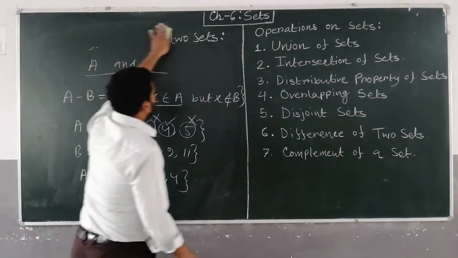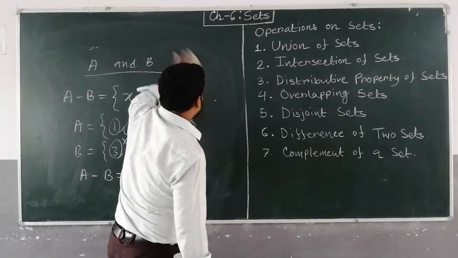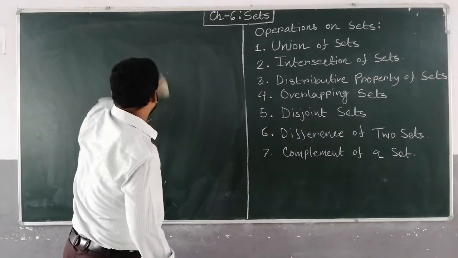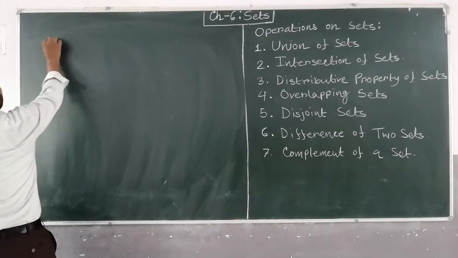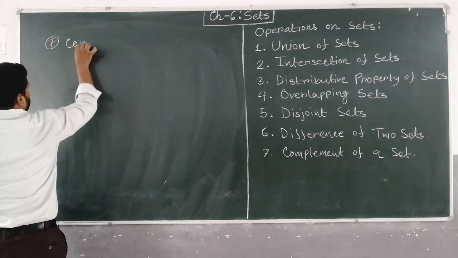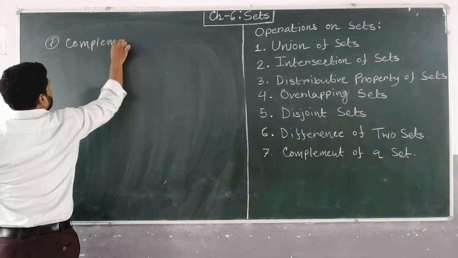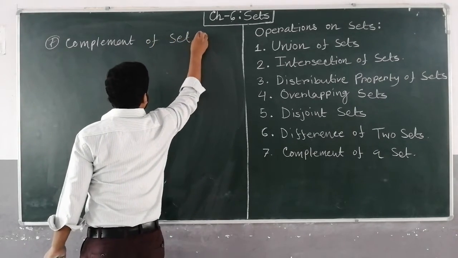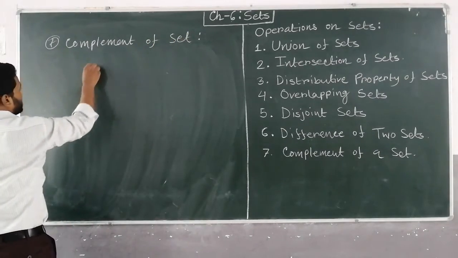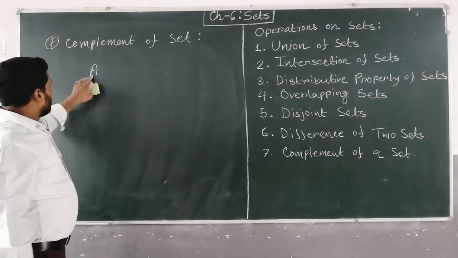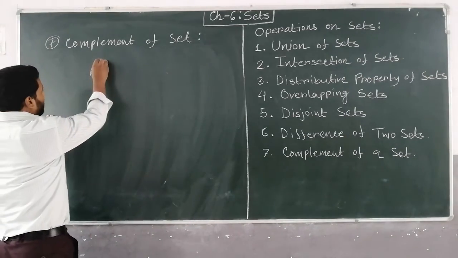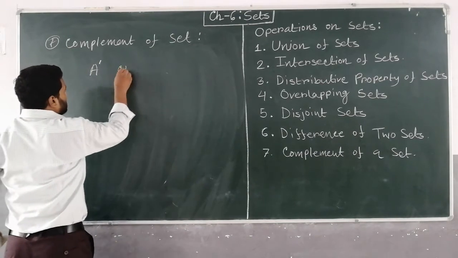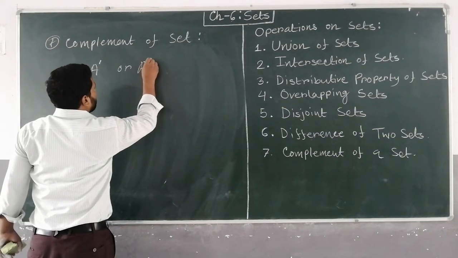Now next is the complement of sets. Suppose A is a set, and the complement of set A is denoted by A dash, or A with a small c as suffix.